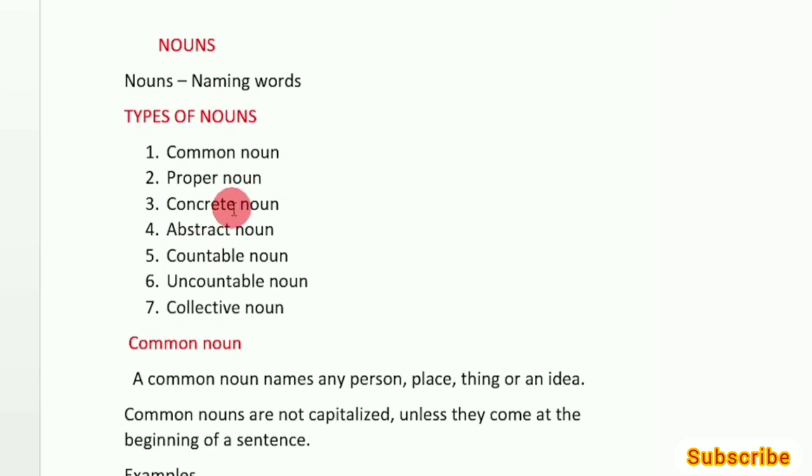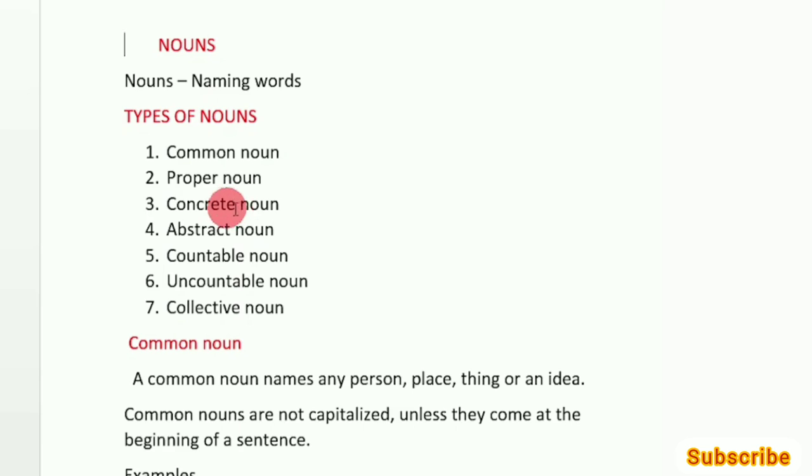Now moving on to the third one, which is concrete noun. Now, what are concrete nouns? Concrete nouns are nothing but persons, places, or things that you can touch, that you can see, that you can smell. So basically, you could use your 5 senses.